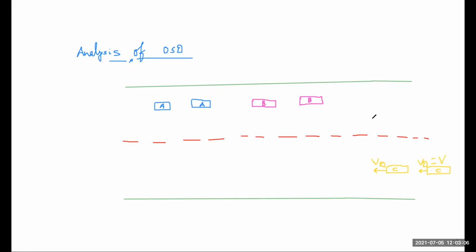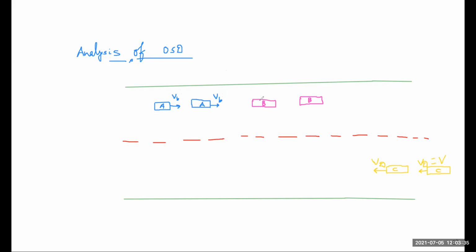Now here, the vehicle A is moving with a speed of VB. So just keep this point in mind. This vehicle moves with a speed VB. After some time this vehicle also moves with a speed VB, and VB is the speed of your vehicle B.